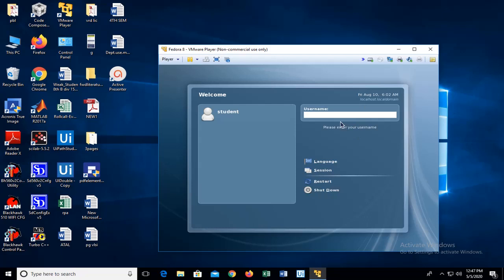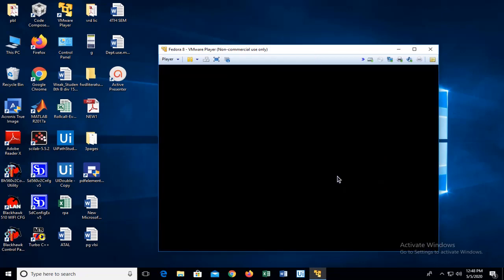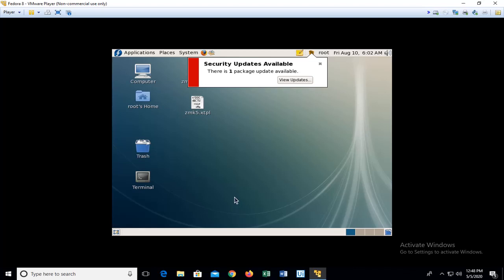Now we have come to the NCTUNS software through Fedora 8. Let us log in to the system. This is the Linux operating system, the Fedora operating system which we have.